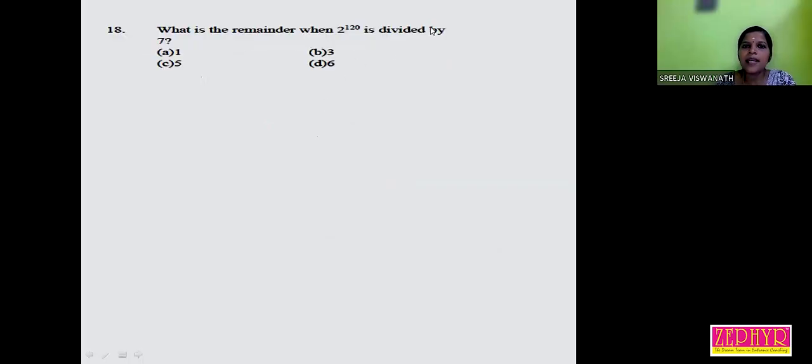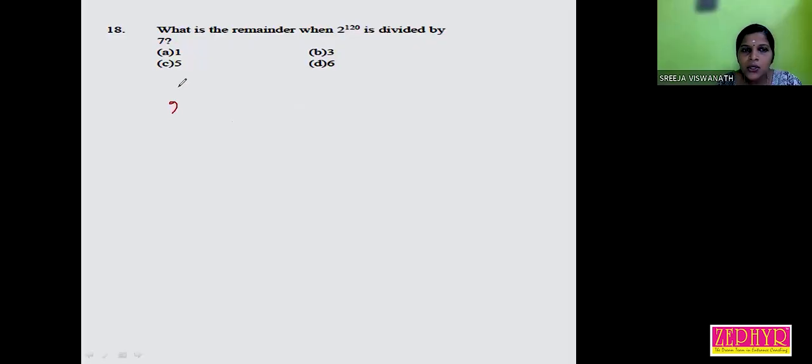What is the remainder when 2 raised to 120 is divided by 7? Listen, I will explain how we can solve this question. 2 raised to 120, so the power is a large number. We can use the binomial theorem for solving this question.